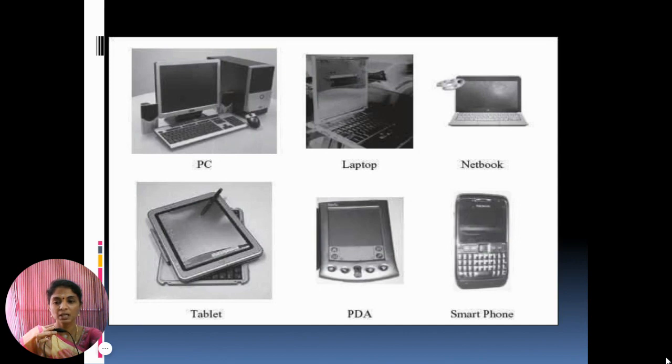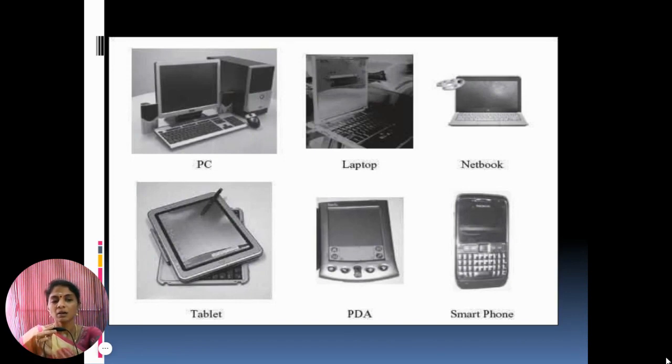Next, last one is the smartphone. Smartphones are cellular phones that function both as a phone and as a small personal computer. They may use a stylus or a pen and may have a small keyboard. They can be connected to the internet wirelessly. They are used to access electronic mail, download music, play games, and so on.